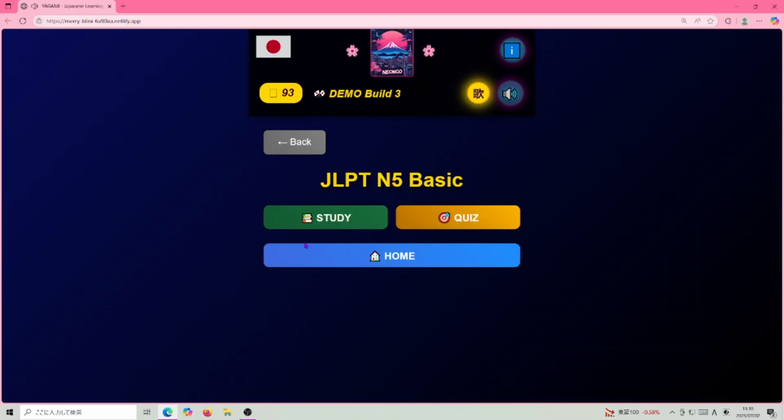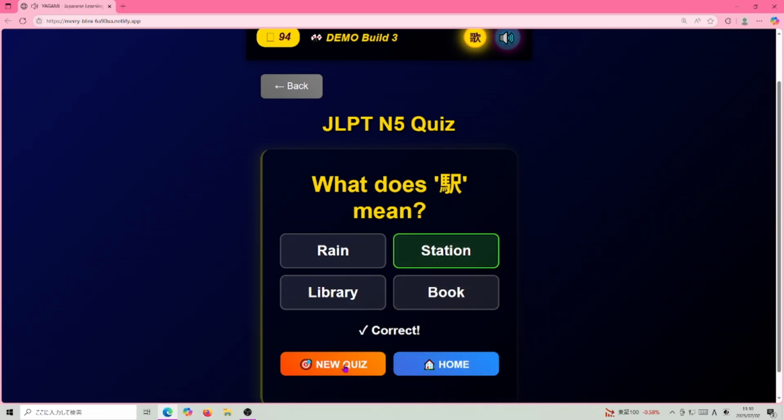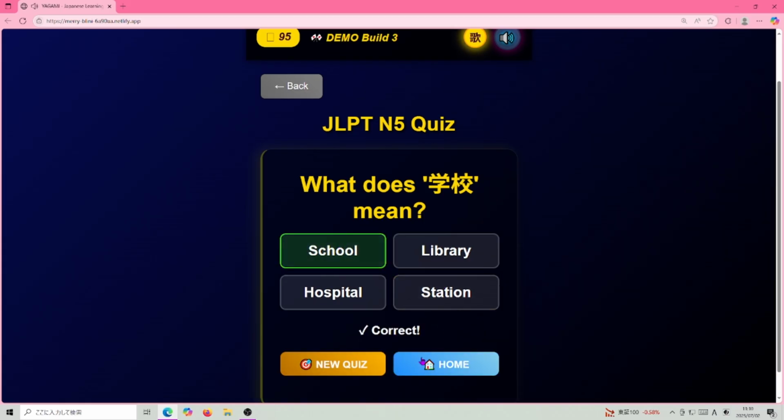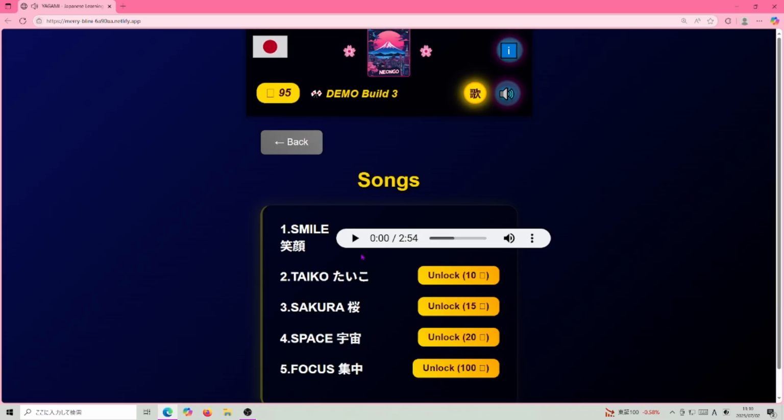Now I added some cards. I can actually do a quiz. Let me show you. So what does this mean? This is Eki for station. I get money over here at the top. It might look like a coin over here on the mobile. Gakko is school. I go home, and I can purchase some songs and play these while I'm studying, while using the application.